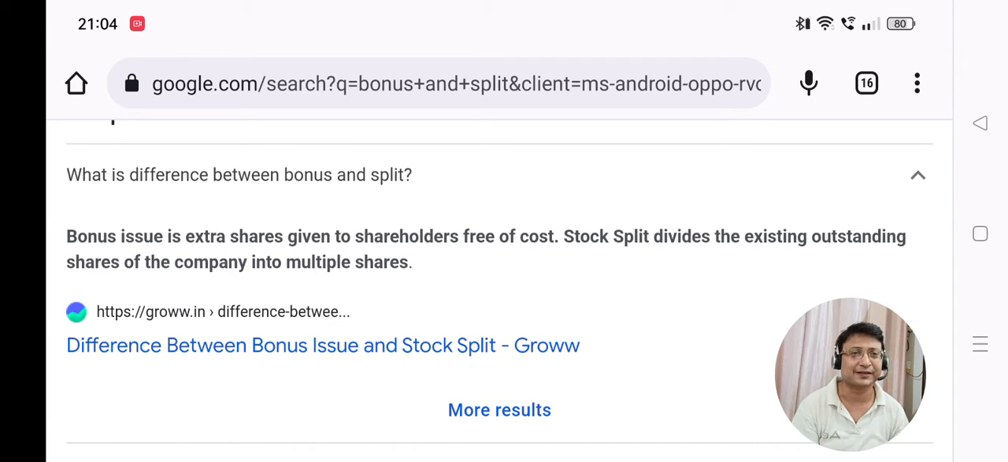Today we will discuss a very important topic, and we hear it a lot, right? It's about bonus and split. Now, what is a bonus? What is a split, right?